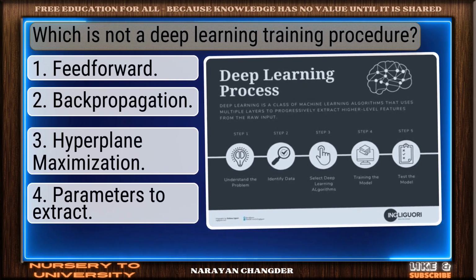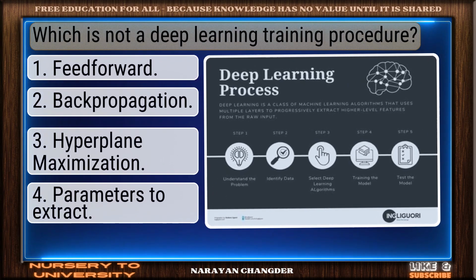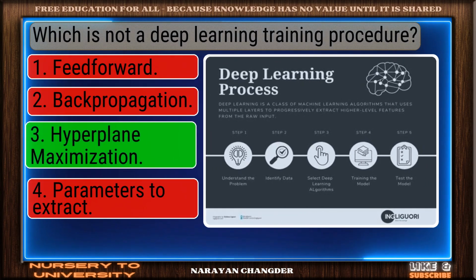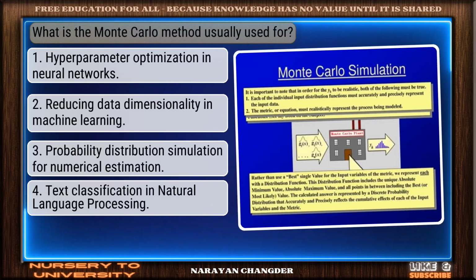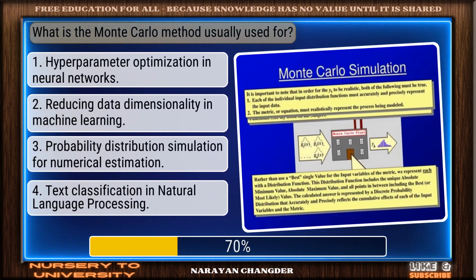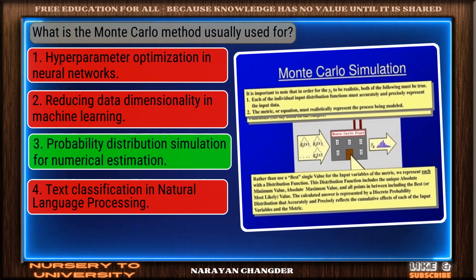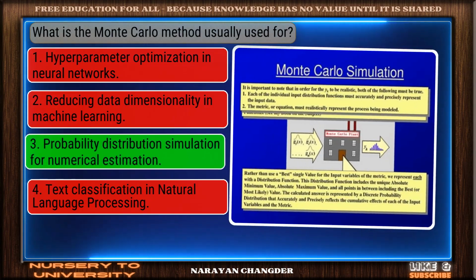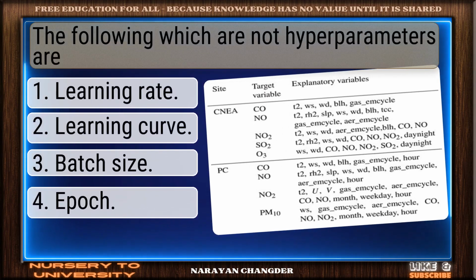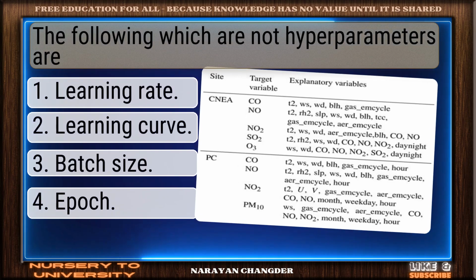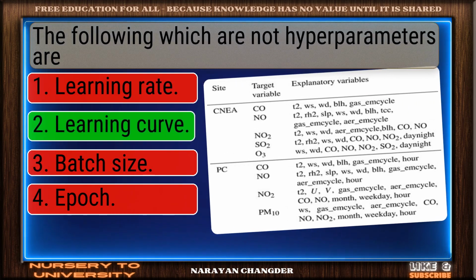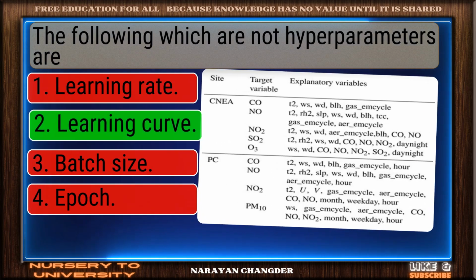Question number 47. Which is not a deep learning training procedure? You chose hyperplane maximization, and it is correct. Question number 48. What is the Monte Carlo method usually used for? You got it. Your choice, probability distribution simulation for numerical estimation, is right. Question number 49. The following which are not hyperparameters are? You're right. Learning curve is the correct answer.